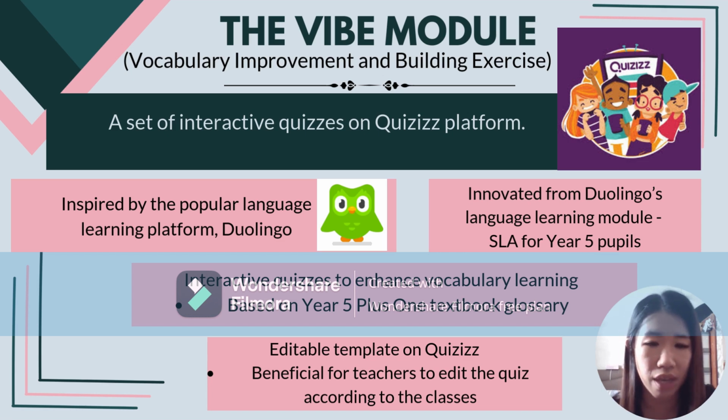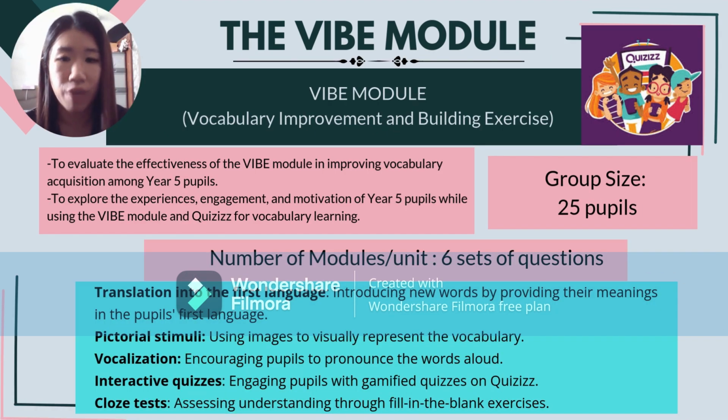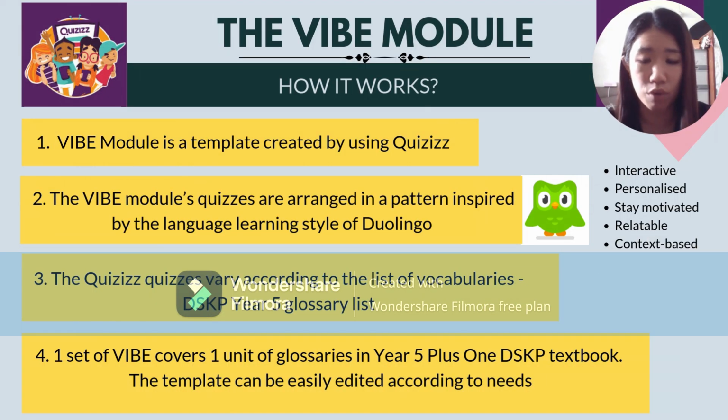It is also very convenient as there are editable templates on Quizizz that we have created, and it will be beneficial for teachers to edit the quiz according to their classes. The Vibe module aims to evaluate the effectiveness of the module in improving vocabulary acquisition among Year 5 pupils. It is also to explore the experiences, engagement, and motivation among Year 5 pupils using the module and Quizizz for vocabulary learning. Here I would explain how the Vibe module works.